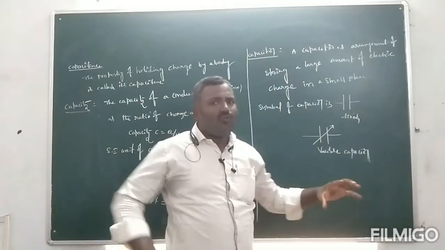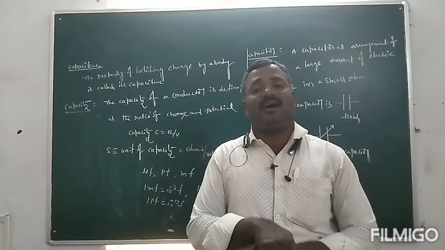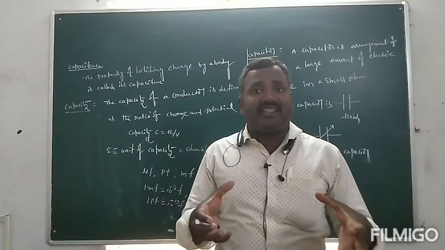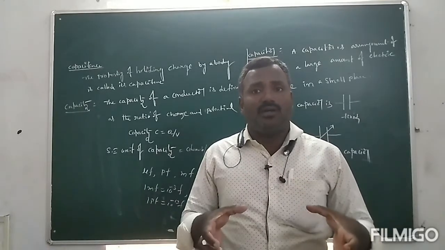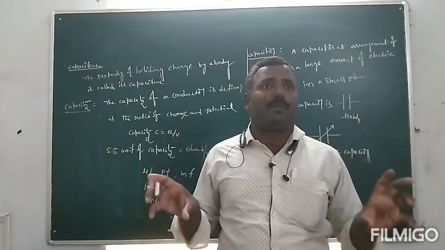What is the difference between variable capacitor and fixed capacitor? Fixed capacitor means in a circuit a fixed capacitor is used, and we don't use any higher or lower capacitance.